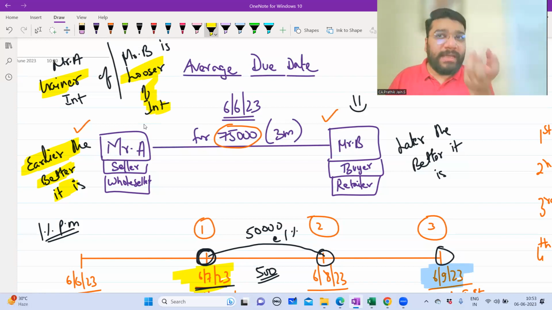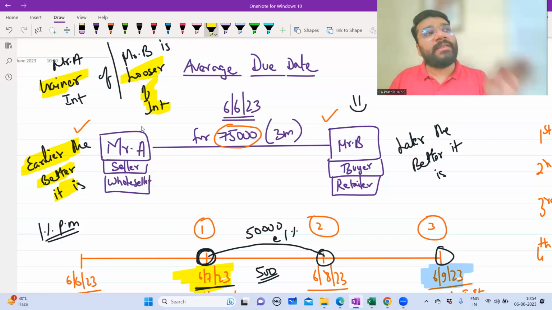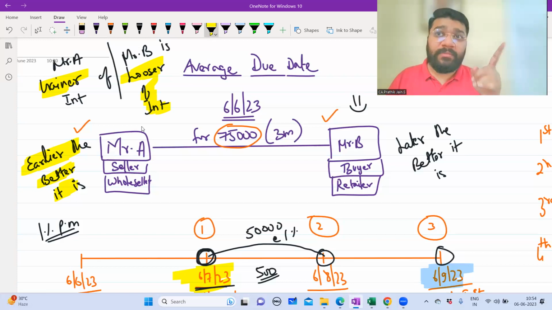Guys, if you don't get this concept, you will not understand average due date. If you really want to understand the essence of average due date, whatever I'm explaining, if you understand the core of it, this topic is so smooth. Without this explanation, I could still make you do the average due date. You will know how to do the question, but you will not know why it is done this way. So the entire reason for explaining this is to put that concept in your mind: first of all, why are we learning the average due date concept? What is the significance or benefit of that? That is why this concept is important.